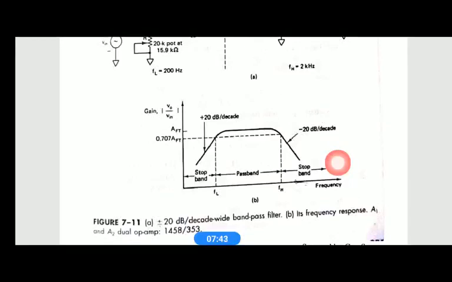Therefore, the high pass filter forms the stop band below FL and the low pass filter forms the stop band above FH. Both filters allow the signals with frequency between FL and FH. So clearly you can see the frequency response given, frequency versus gain in dB.